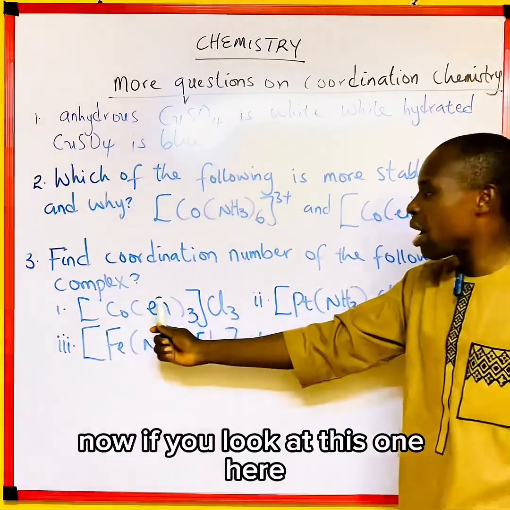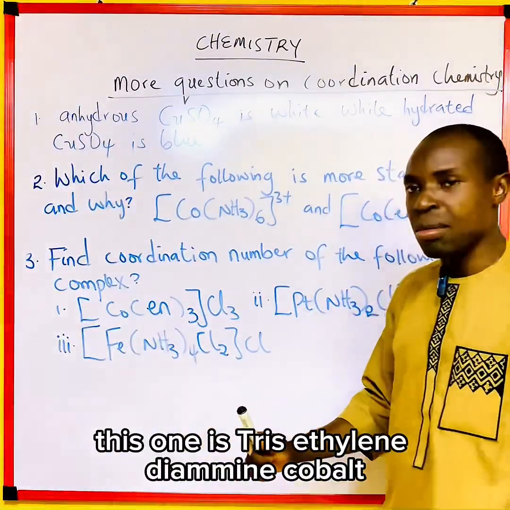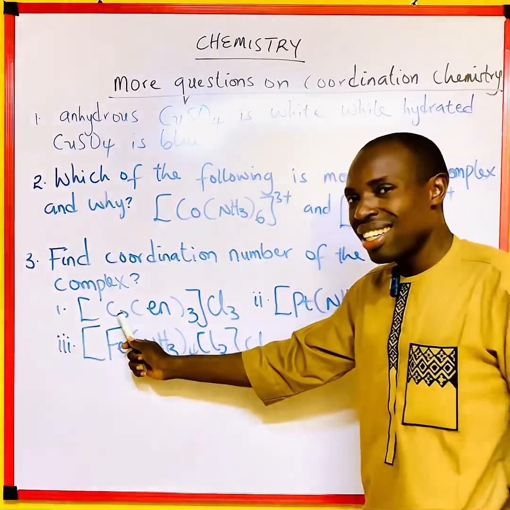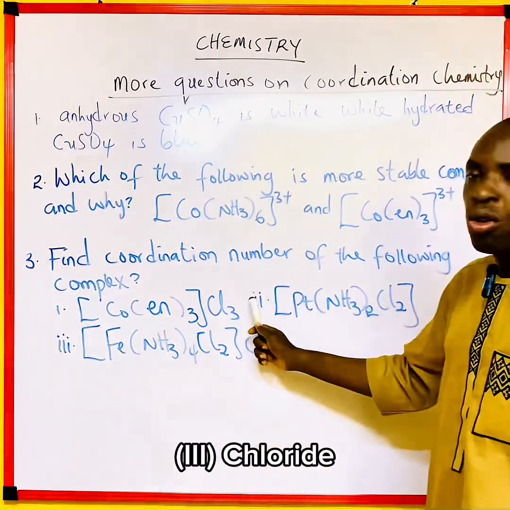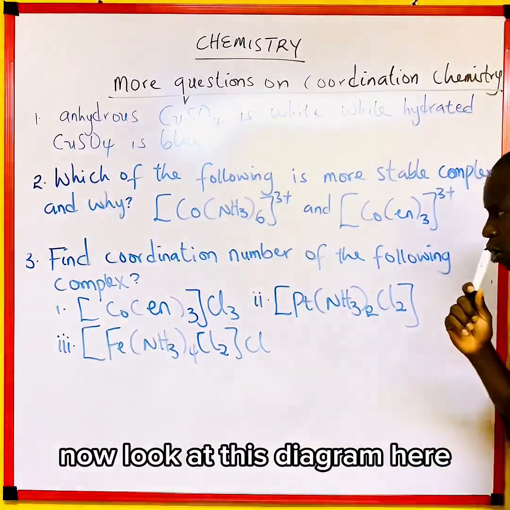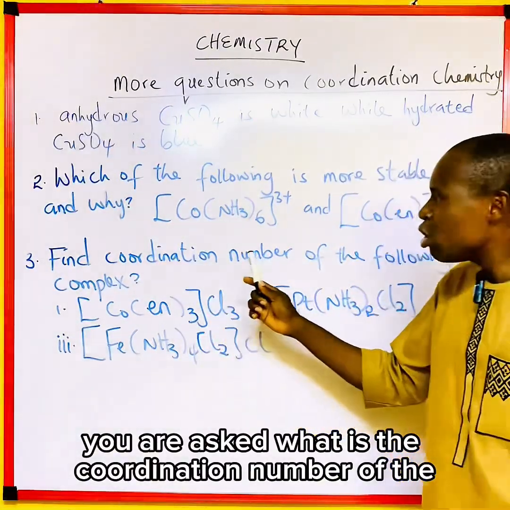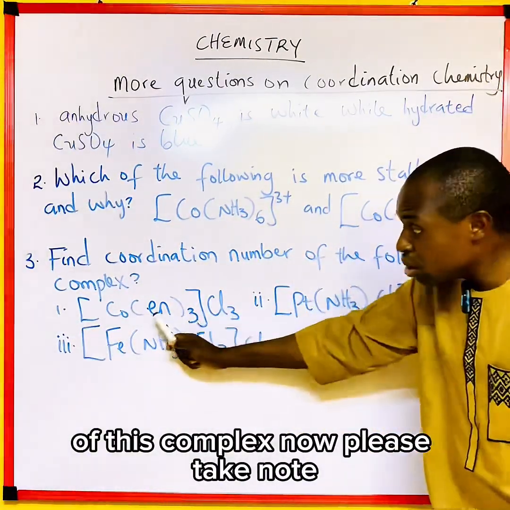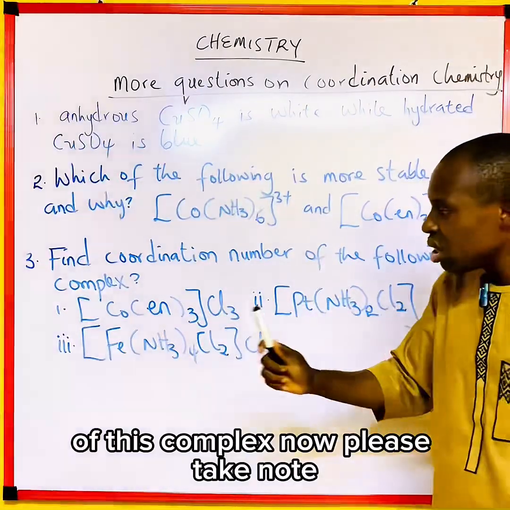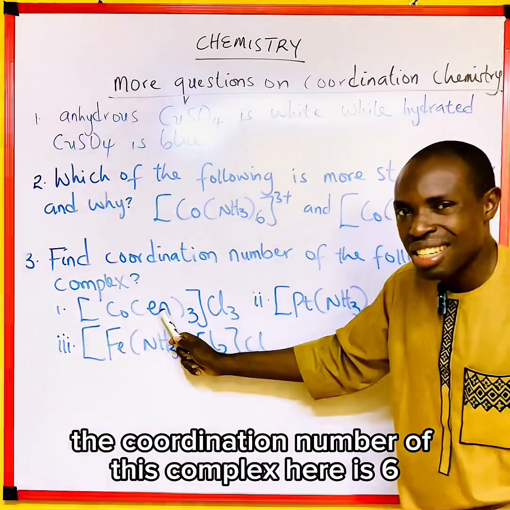If you look at this one here, this is tris-ethylene diamine cobalt 3 chloride. Remember, you are asked what the coordination number of this complex is. Please take note: the coordination number of this complex here is 6.